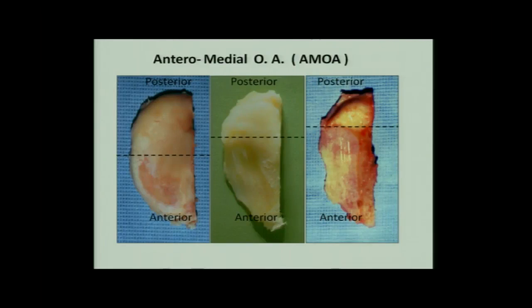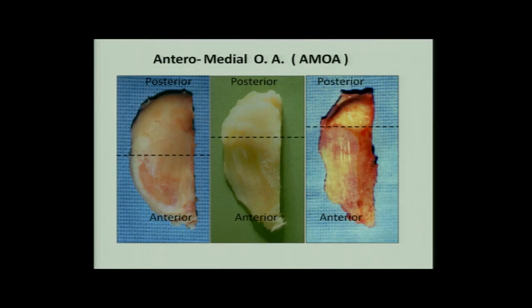Like here, those who do knee replacement, if you open the knee, many a time you'll find the ACL is intact, and the defect really is only in the anteromedial part of the tibial condyle, sometimes into the middle part, and other times it goes right down to the posterior, as we see in the third. Do we have a pointer here? Okay. Now you see the defect is here. This is up to the middle and going posteriorly. But as you see in all these three pictures, there is this posterior cartilage which is intact, and there is this normal cartilage bump which is present here.